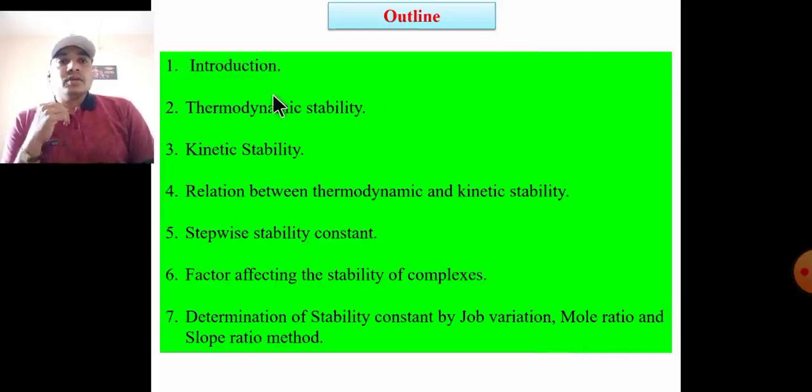Outline of this topic: introduction, thermodynamic stability, kinetic stability, relation between thermodynamic and kinetic stability, stepwise stability constant, factors affecting the stability of complexes, and the last point is determination of stability constant by Job's variation, mole ratio and slope ratio methods.